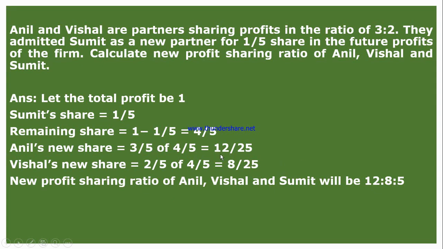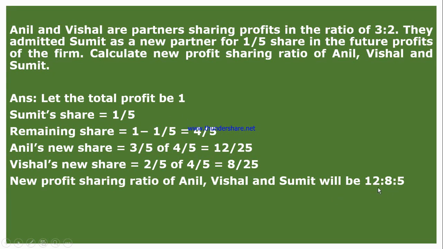We have got here 12. Here we got 8, but here Sumit's share is 1/5. Now to make it an equivalent fraction, we know that in both these two the denominators are 25. So to make Sumit's denominator also 25, what we have to do? We have to multiply this by 5/5. So if we multiply it by 5/5, how much will you get? 5/25. Therefore, the ratio will be 12:8:5.